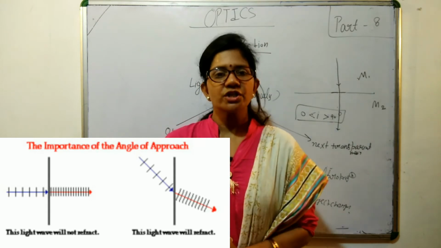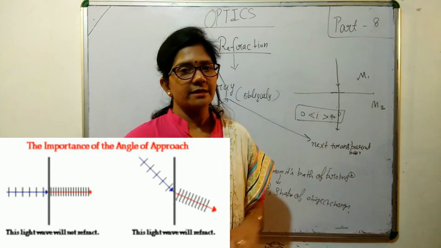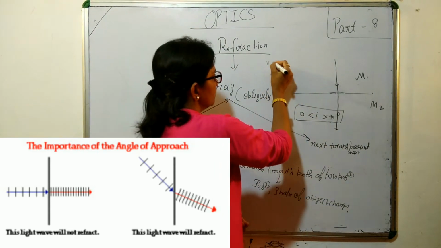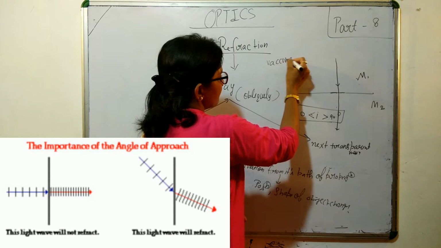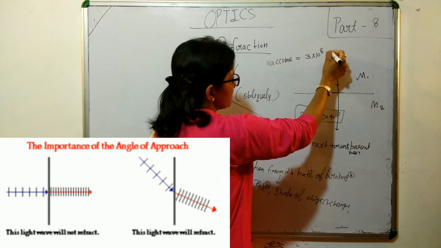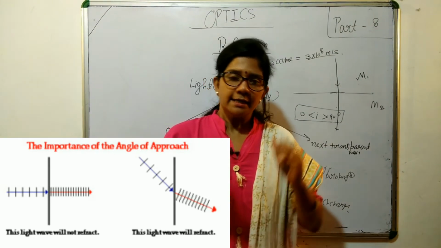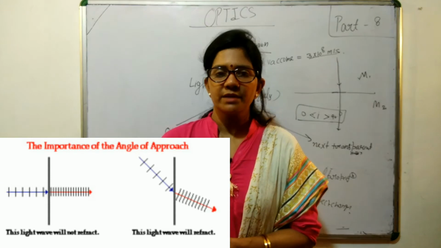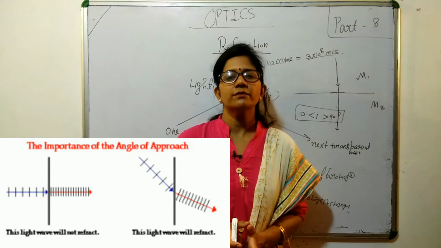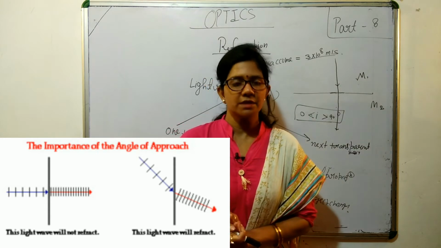This deviation takes place because the speed of light in vacuum, as we know, is 3 × 10^8 meters per second. When the light changes its medium, the speed of light varies from one medium to the next medium.